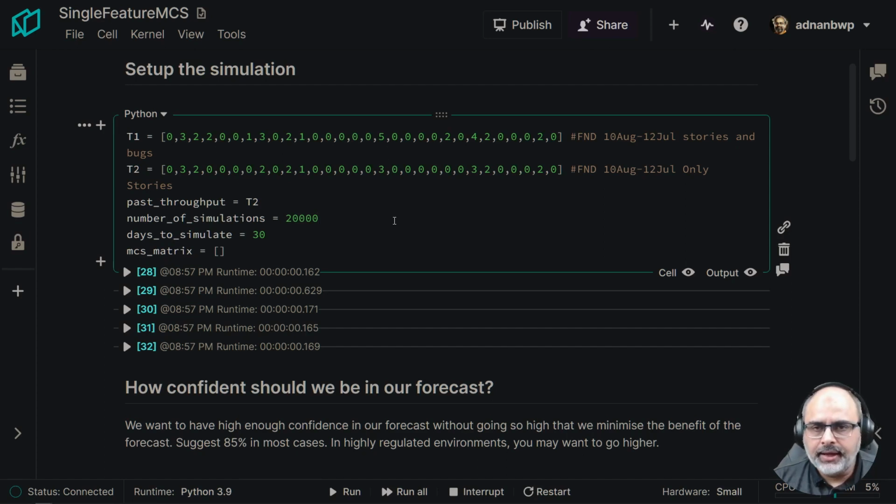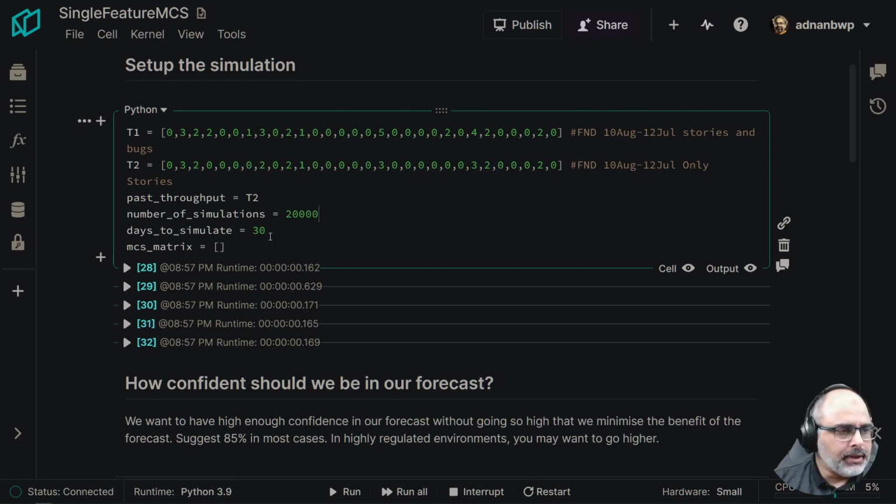We want to take the last 30 days of throughput data, and based on that, predict what happens in the next 30 days. How many number of stories will be complete in the next 30 days? You can change this to whatever is your requirement.